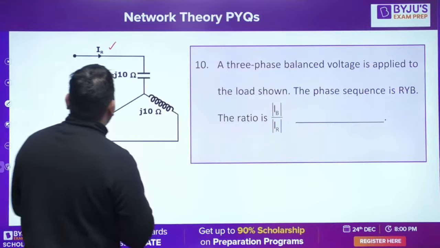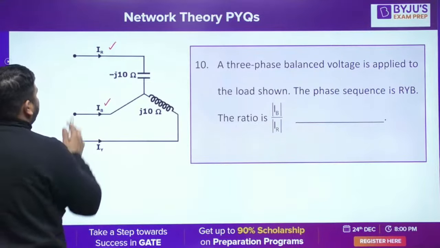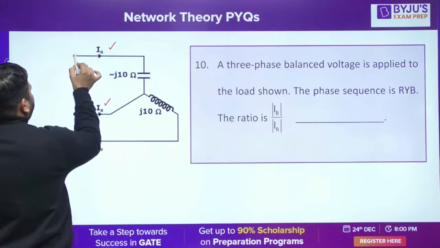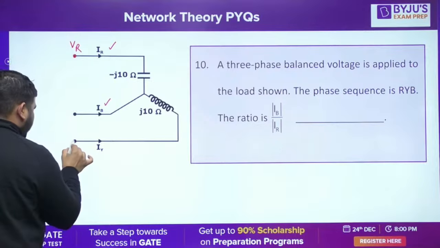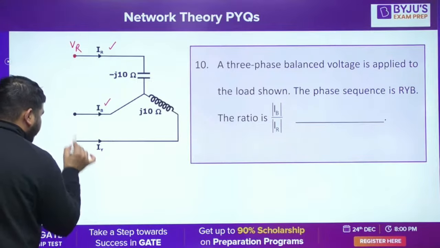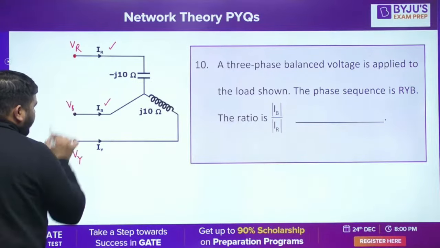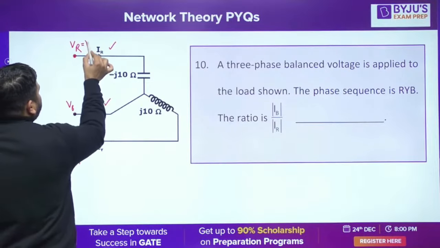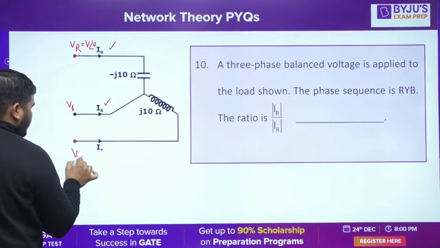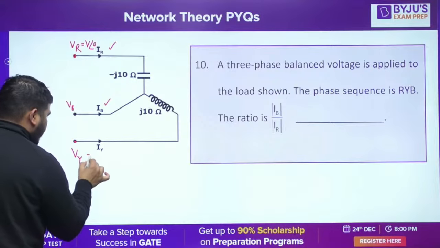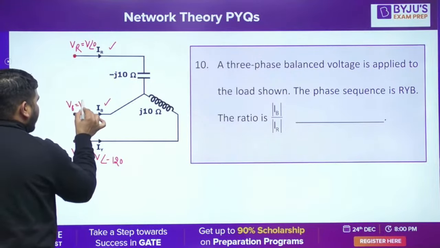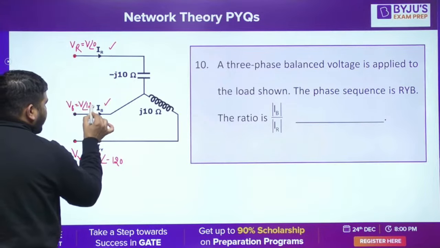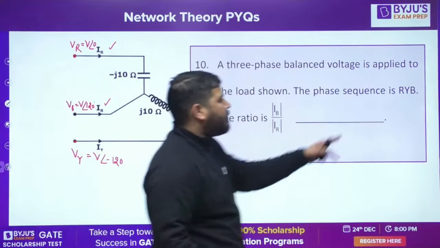How to calculate? Let's say here the voltages are VR, VY and VB. Let's assume that VR is V angle 0. So VY will be V angle minus 120 and VB will be V angle plus 120, because the sequence is RYB.